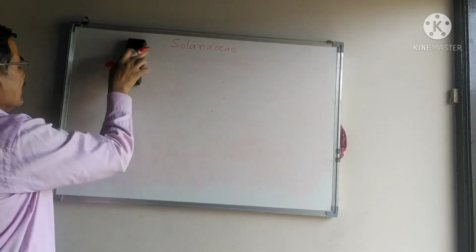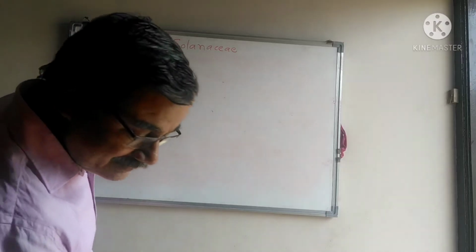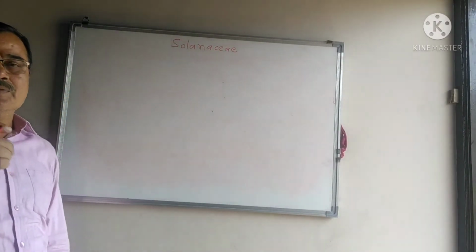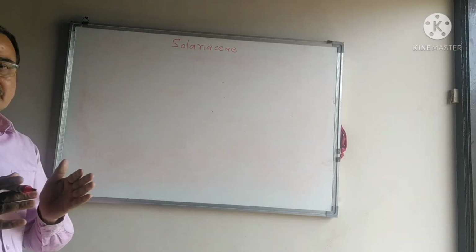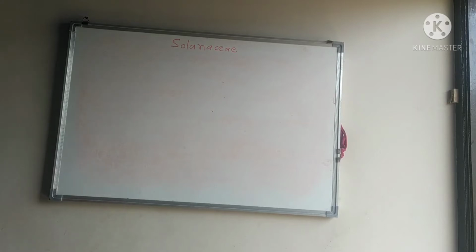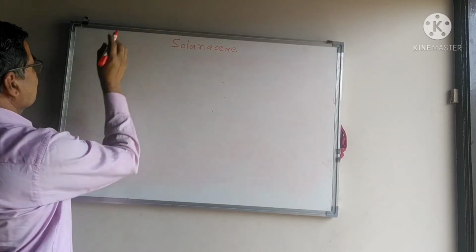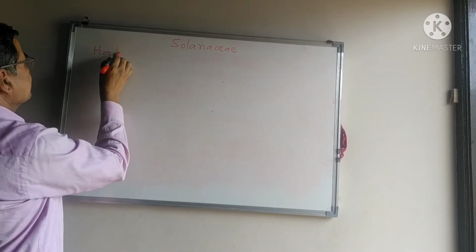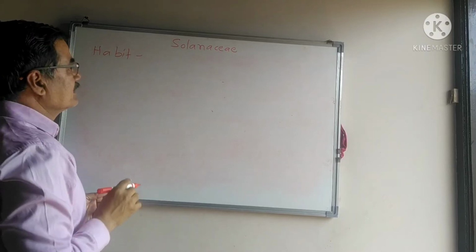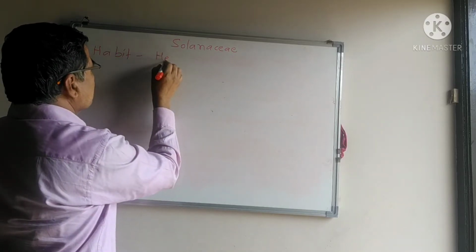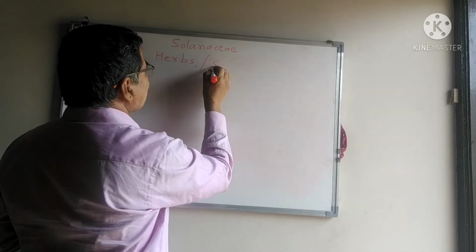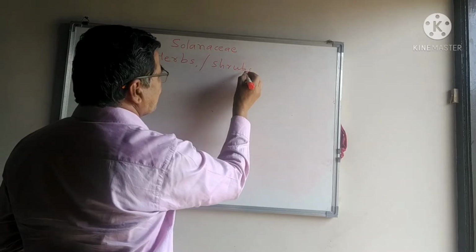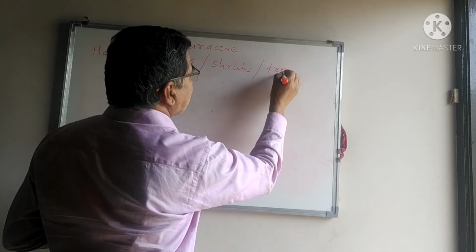Next we are going to see the general characters of the family Solanaceae, which are the common characters. Here it consists of the habit. It is herbs, maybe shrubs, rarely trees.